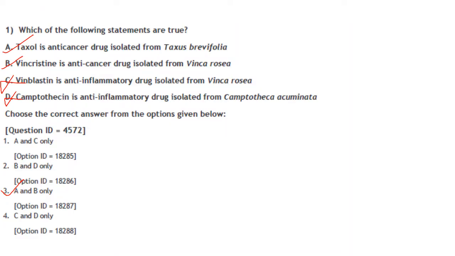Statements are true. Taxol is an anti-cancer drug isolated from Taxus brevifolia. That is correct. Vincristine is an anti-cancer drug isolated from Vinca rosea. That is also correct. Vinblastine is an anti-inflammatory drug isolated from Vinca rosea. It is also an anti-cancerous drug, so that statement is wrong. Camptothecin is an anti-inflammatory drug isolated from Camptotheca acuminata. This is also an anti-cancer drug, so this statement is also wrong. So the statements that are correct are only A and B. So option 3 is correct.